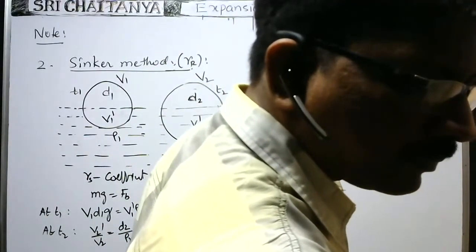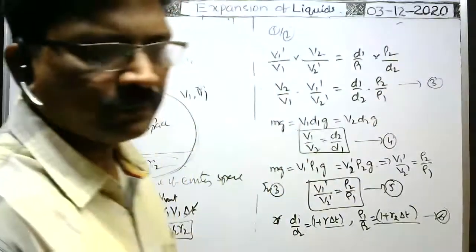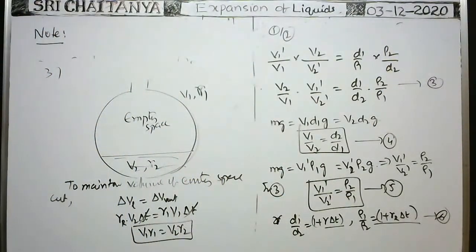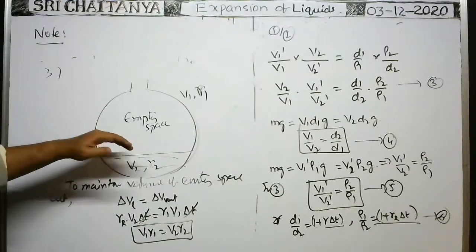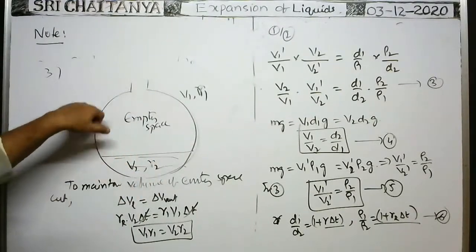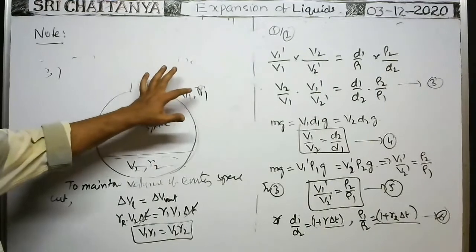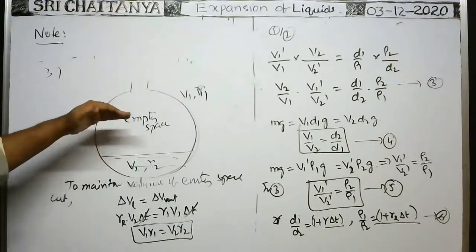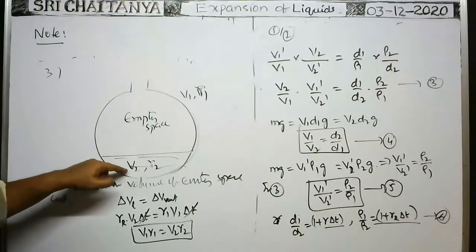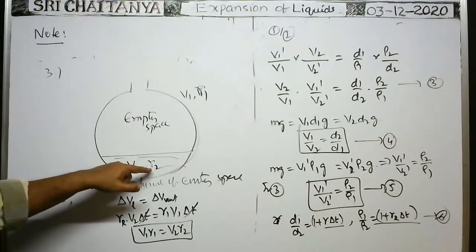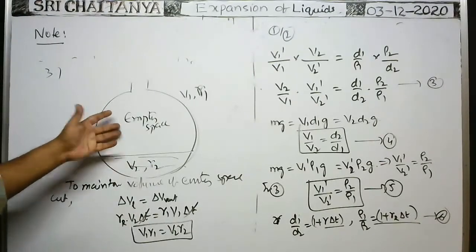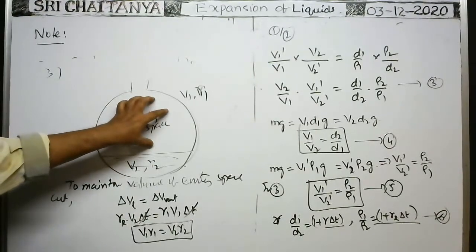Last point. Here we have taken a vessel having volume V1 and coefficient of volume expansion of the glass vessel gamma 1. It is filled with liquid having volume V2 and coefficient of real expansion of the liquid gamma 2. Now it is heated to maintain the volume of the empty space constant.